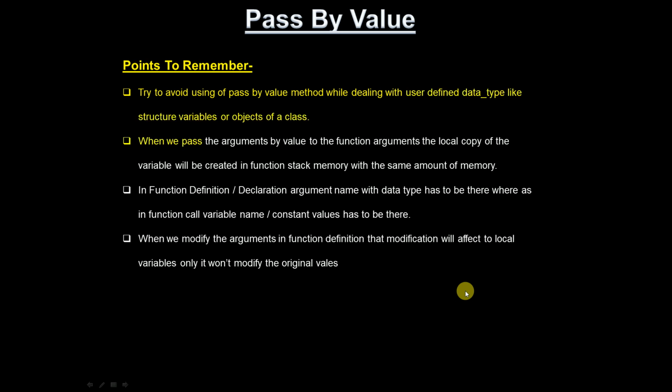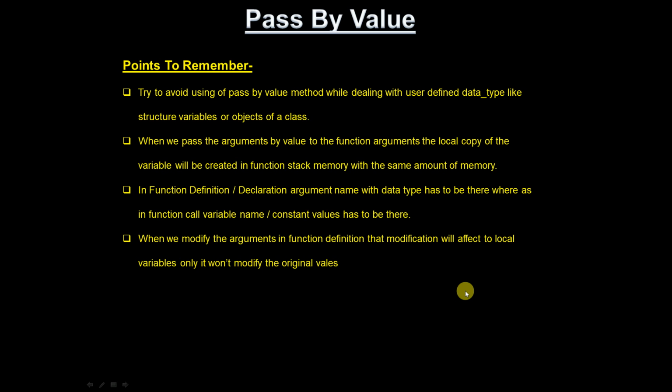We have done the swapping operation on x and y, so that is affected to x and y because it is local. The same swapping operation is not affected to the a and b values which are present in the main function. Whenever we modify the arguments in function definition, that modification will affect only the local variables. It won't affect the main function variables.